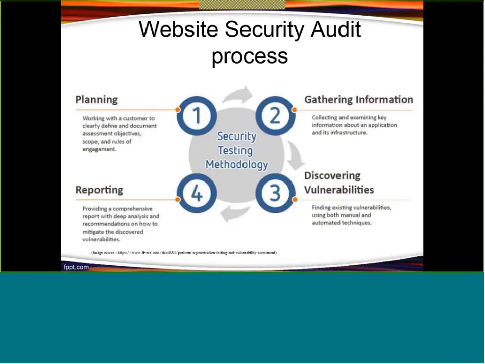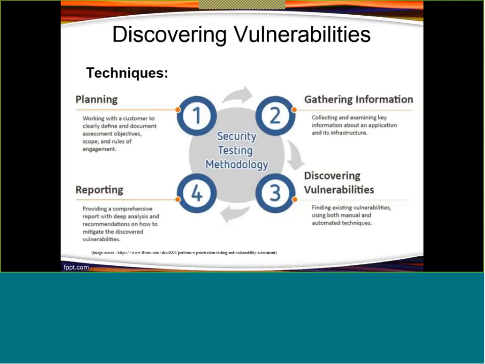They will give you the final quote, right? And after this agreement happens, after this order is placed, they will start discovering the vulnerabilities in your website. So there are two methods for discovering vulnerabilities. First is your vulnerability scan, and second is your penetration testing. So what is the difference? I am going to elaborate.